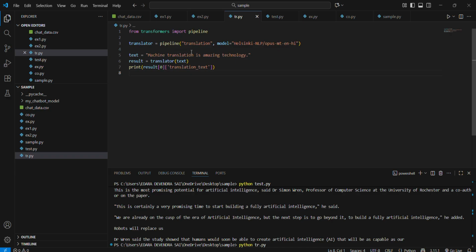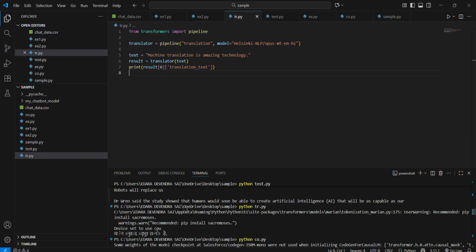This model is from a university: the University of Helsinki NLP model, which translates English to Hindi. After giving the text prompt, machine translation is amazing technology, we print the translator result.